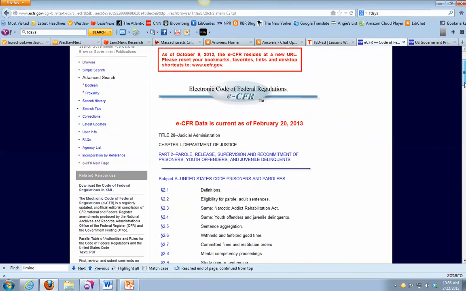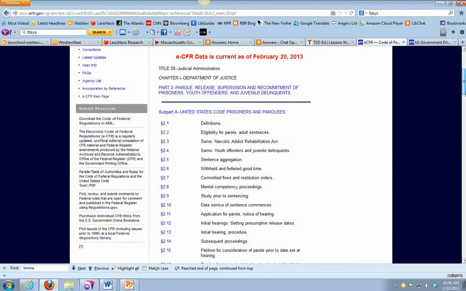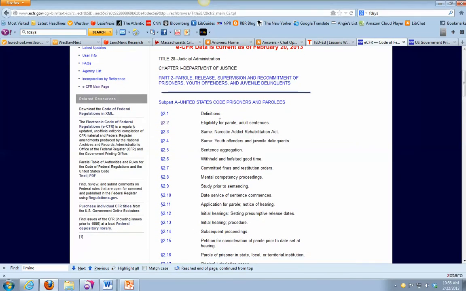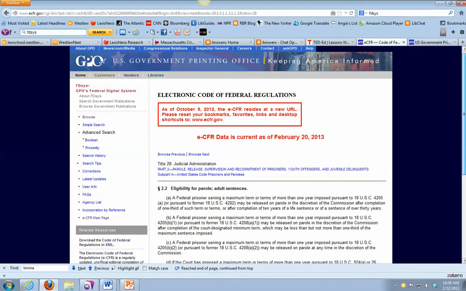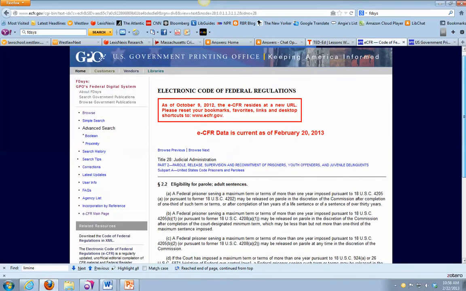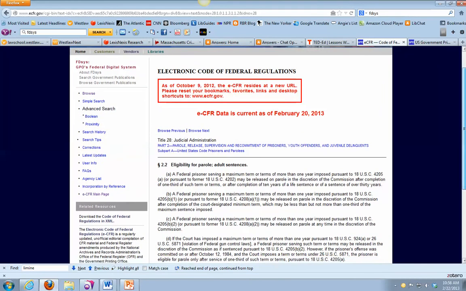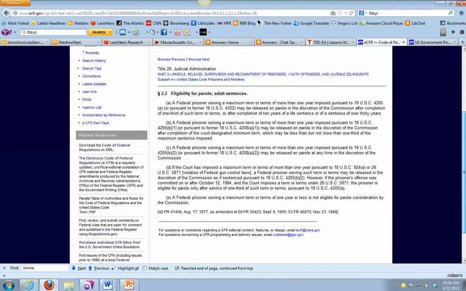And you'll notice when you click in, it's very, very similar to what statutes look like. You'll have a definition section often, and then into the actual regulations, which look a lot like a statute, right? So this is talking about eligibility for parole of federal prisoners, okay? Much like statutes, historical notes.